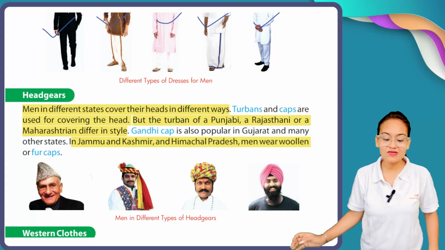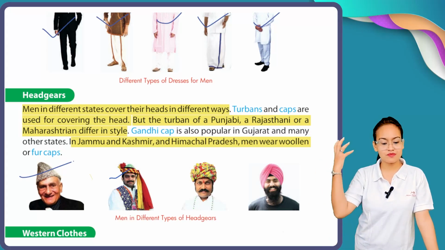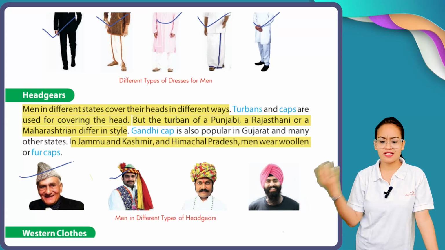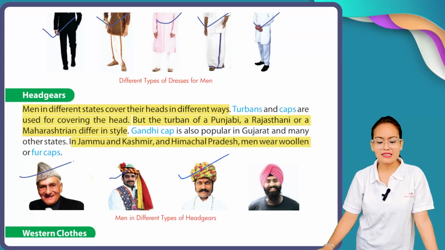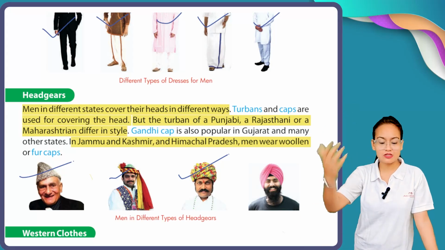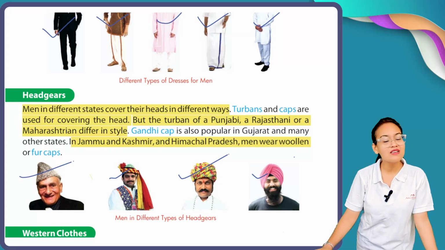So here you can see the different types of headgears. This is a fur cap or woolen cap. This type is worn specifically by Rajasthani people or Haryana people, and this type of pagdi is worn by Gujarati people, and you all know this type of turban is worn by Punjabi people.